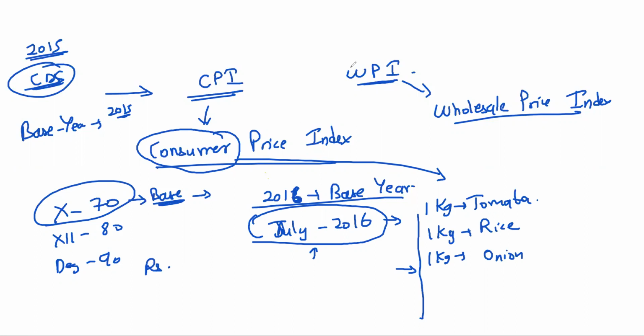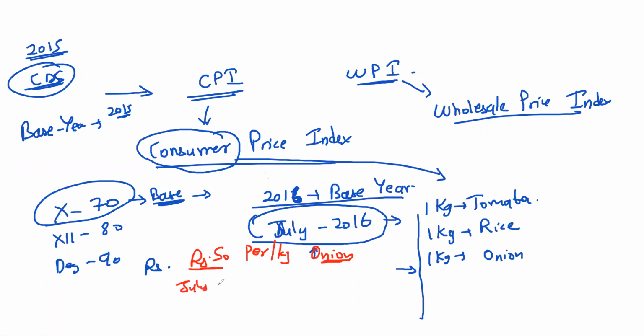For example, in July 2016, 1 kg of onion was 50 rupees per kg.